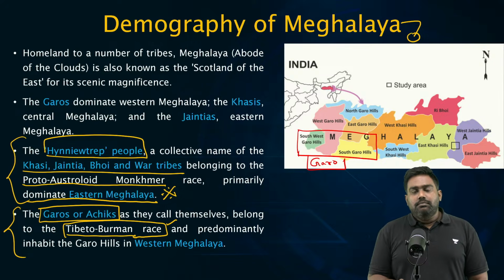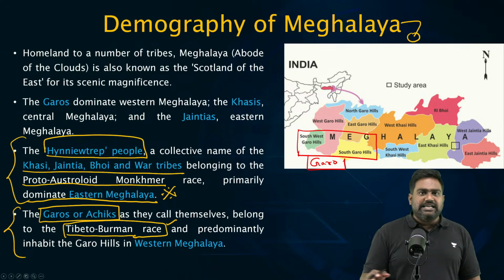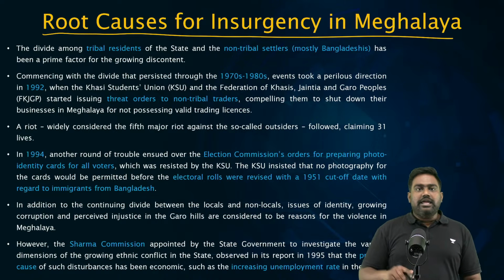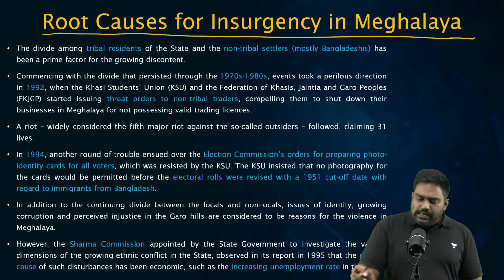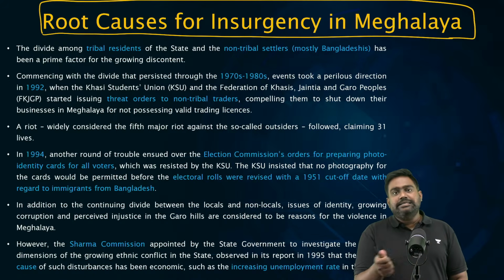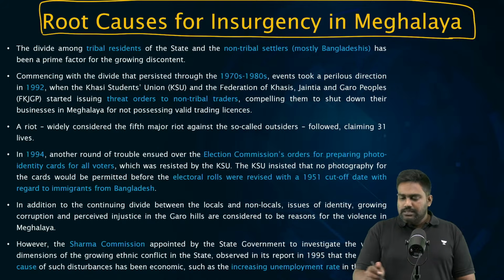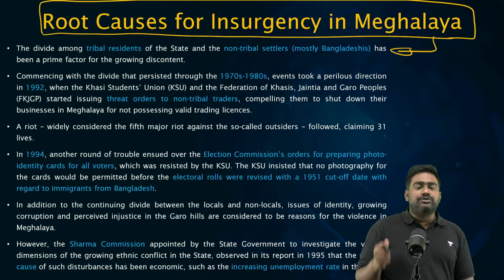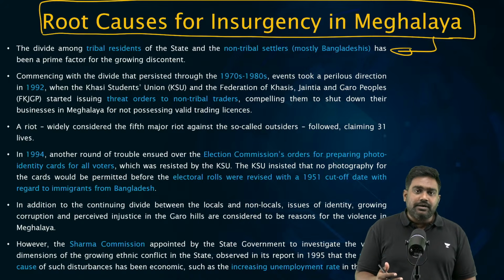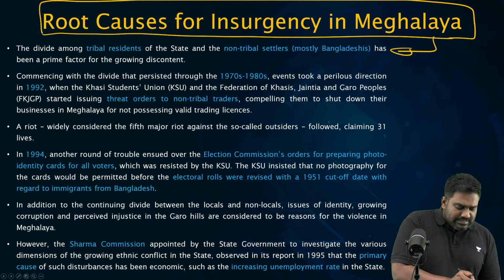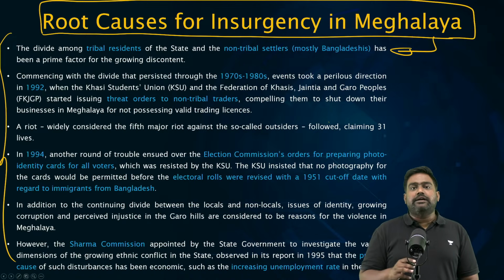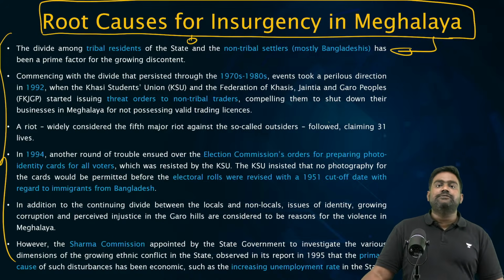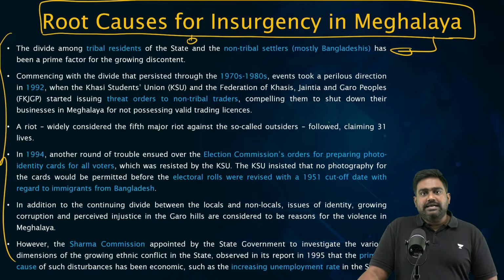Now, these hill tribes present along the borders with East Pakistan, Bangladesh, they obviously were affected by illegal migration. Even when Meghalaya was part of Assam, the large scale influx of refugees and then Bengali illegal migrants from Bangladesh had a serious impact on the local demography, the access to tribal land and resources of the Garo, Khasi, Jaintia community. So, united together, they launched an insurgent war to target these illegal migrants and to oppose the Indian state and to break away these regions to form a separate country for themselves. These were separatist movements essentially.